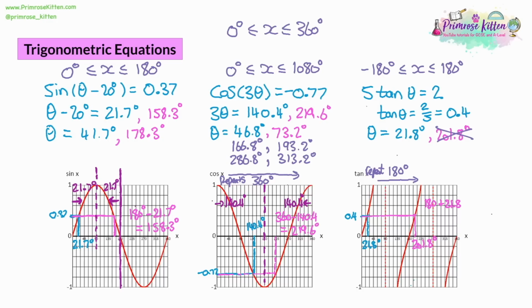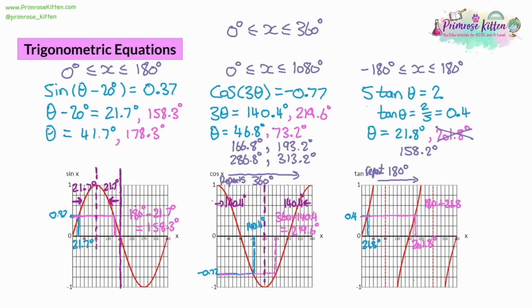So do we need to extend the graph? Well, we don't, because we know it repeats every 180. So as well as adding 180 to get larger answers, we could actually take away 180 as well. And the 21.8 take away 180 is going to give us negative 158.2 degrees. And that does fit within the range.